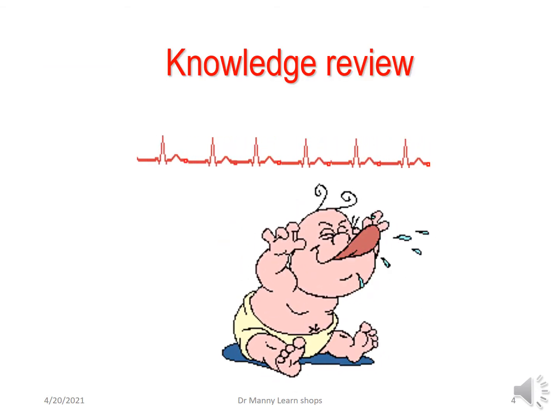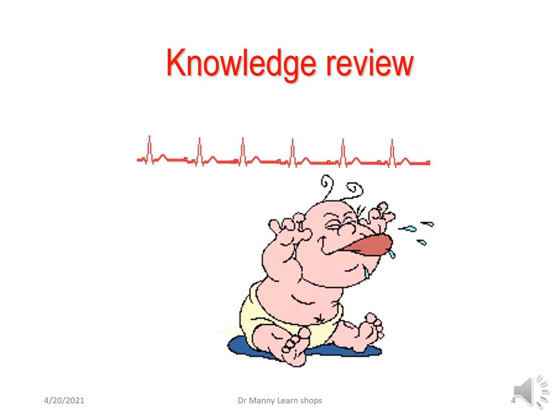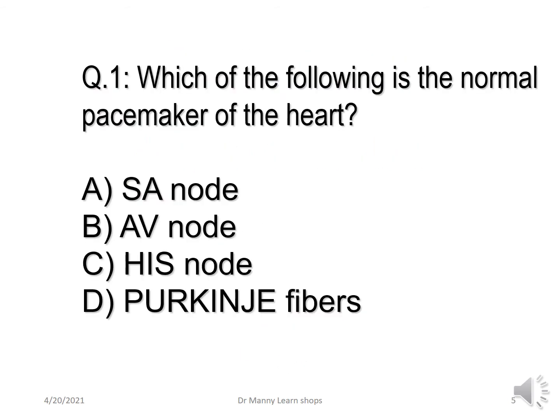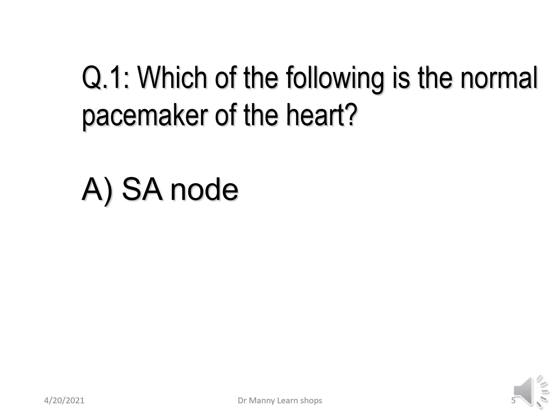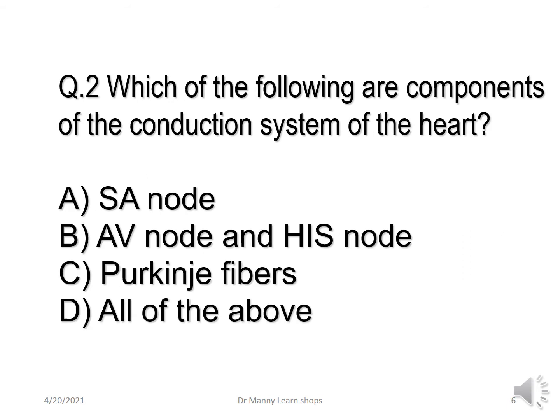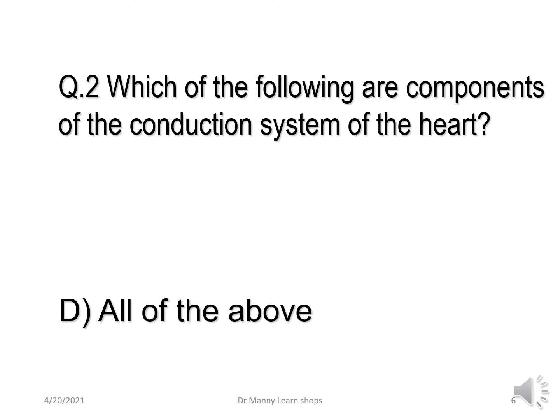Let's review again. In your knowledge review, we have: which of the following is the normal pacemaker of the heart? The normal pacemaker of the heart is the SA node. Which of the following are components of the conduction system of the heart? And the answer is all of the above.